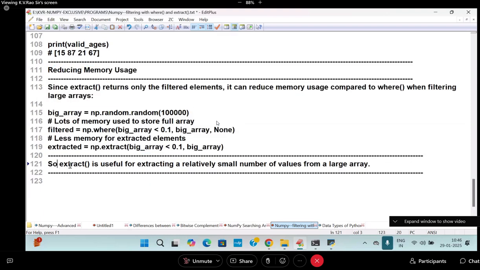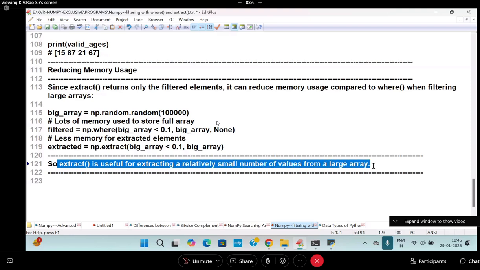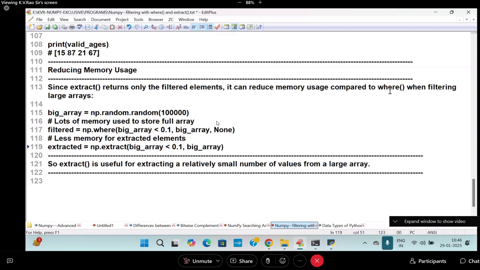So extract is useful for extracting a relatively small number of values from which kind of array? Large arrays. If you want to go for where, you can use it. Indices will come, and here the direct output will come. So take a big array, np.random of this many values. Lots of memory is used to store the full array.